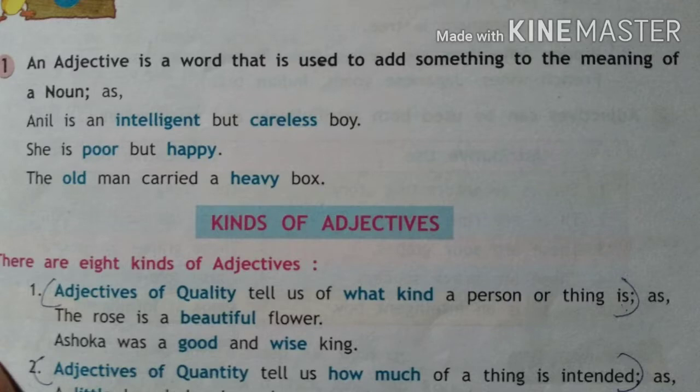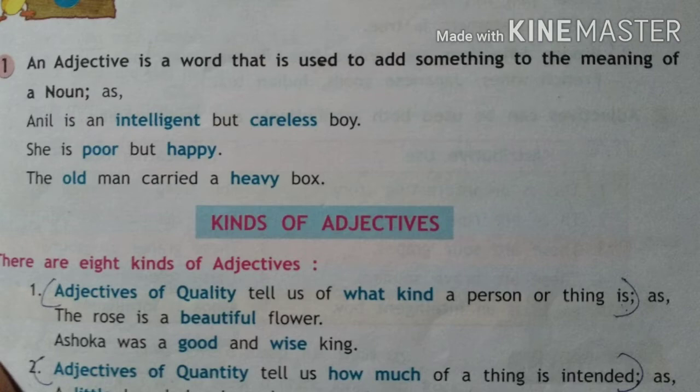So, what is an adjective? An adjective is a word that is used to add something to the meaning of a noun. So, what is a noun? Noun is the name of a person, place, animal, or thing. So, any word that describes and tells you more about that noun, we say it is an adjective.